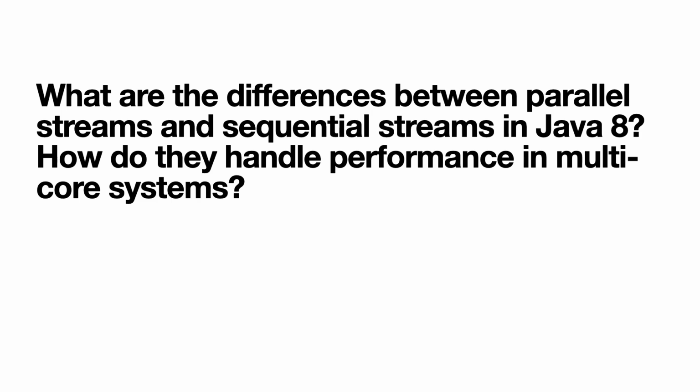Now what is the performance impact? Parallel stream scales with the number of available cores, meaning performance improves with larger data sets on systems with more cores. So let's say you are working on a large data set on an 8 core system versus on a 16 core system. The 16 core system will give more performance when we compare it with the 8 core system. And that is a very basic thing.